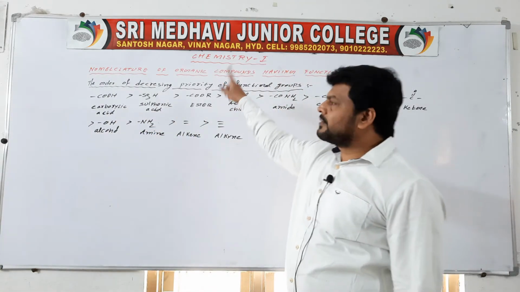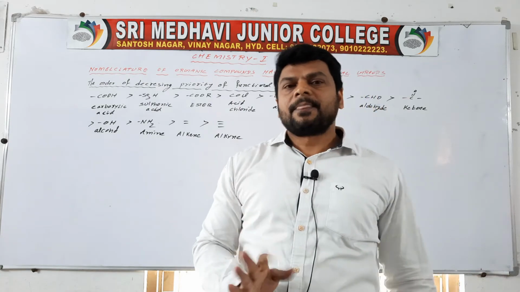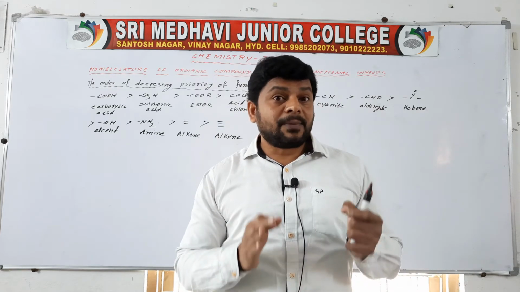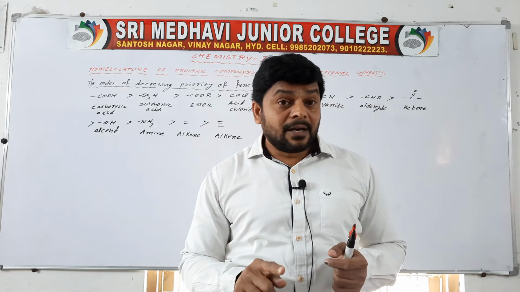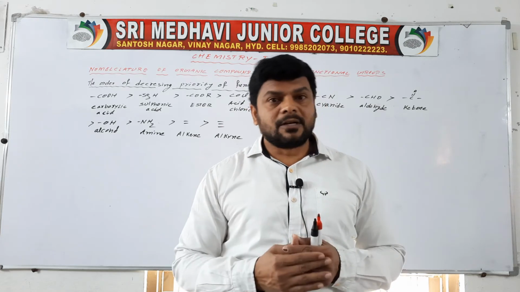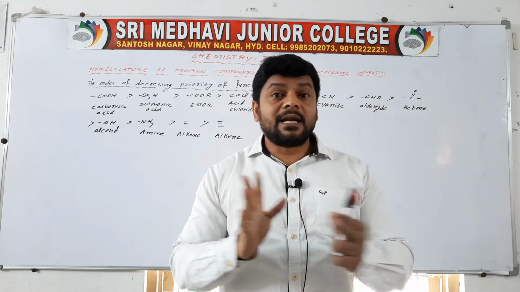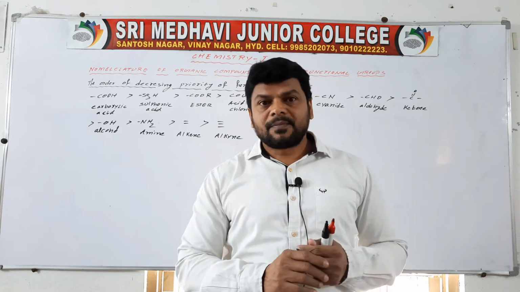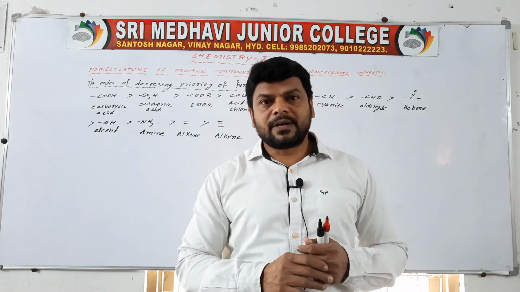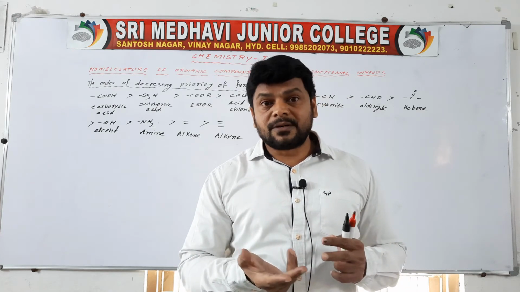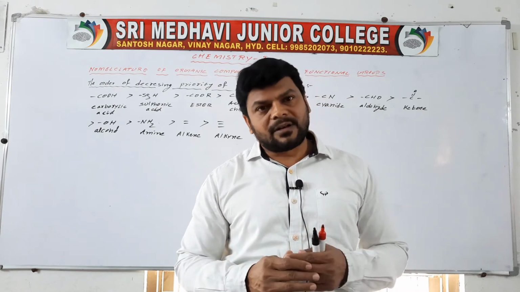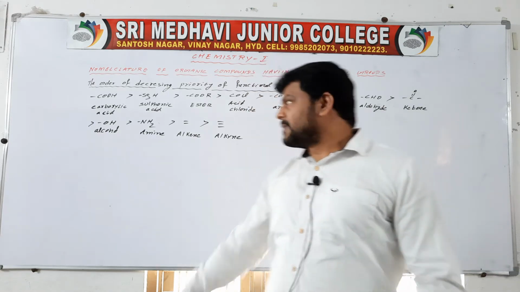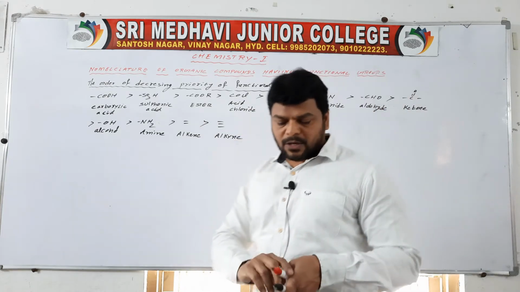Understand? Before we discuss nomenclature of organic compounds, you have to know the order of priority of functional groups. Why? If an organic compound contains more than one functional group, then one is selected as the main functional group and the remaining functional groups are substituents. If there is more than one substituent, we follow alphabetical order when writing the name of that organic compound. So this is the order of priority of functional groups you have to know, students.